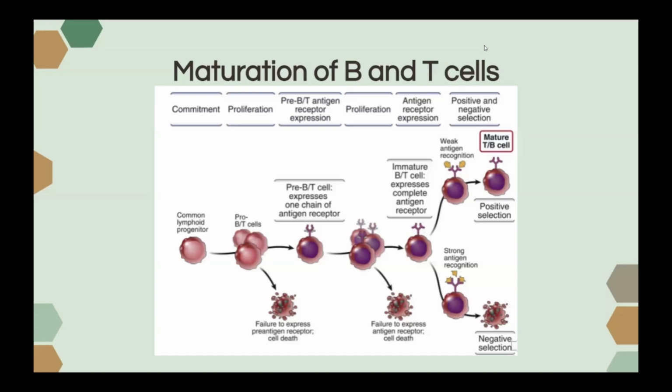Positive selection in T cells takes place in the thymic cortex, and T cells that can bind to self-MHC molecules moderately are chosen to survive, ensuring that T cells can recognize antigens when they are eventually presented by MHC molecules. Negative selection occurs in the thymic medulla, where T cells that react too strongly to self-antigens presented by MHC molecules are either killed or eliminated, preventing autoimmunity. Peripheral selection is the same, where if they react too strongly, they are either non-responsive or killed.